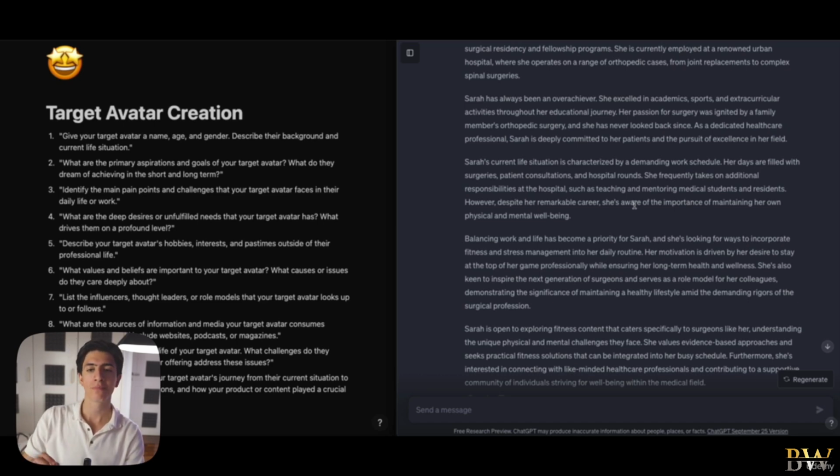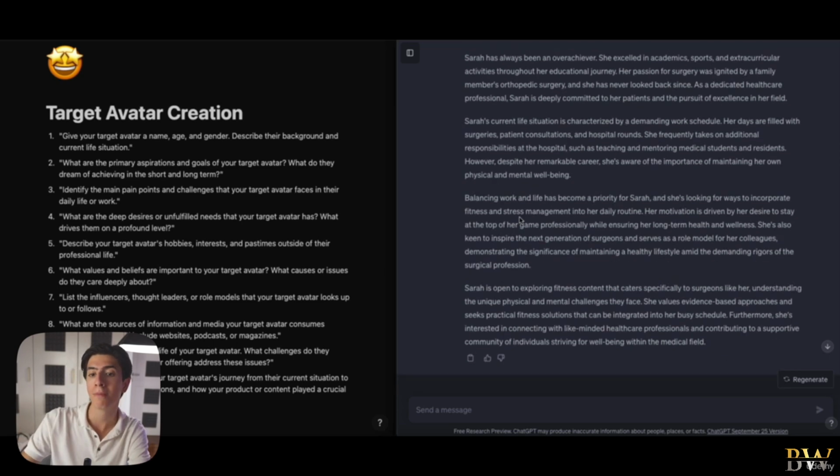So you can see that we might have created a target avatar, we might have given a name, a surname, right? And just a background on this person, but those problems don't apply only on our target avatar. It is just easier for us to visualize a person having the problems that we're about to solve with our content. Right? So this is the name of the game, if you will.